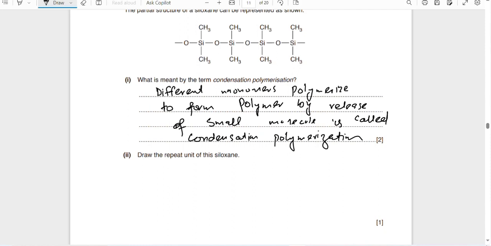So you can say that this is the repeating unit, repeating again and again: oxygen, silicon, and two methyl groups. So draw the repeat unit: oxygen, silicon, a CH3 group here and a CH3 group there. Okay, it's the repeat unit. Like this we write it.